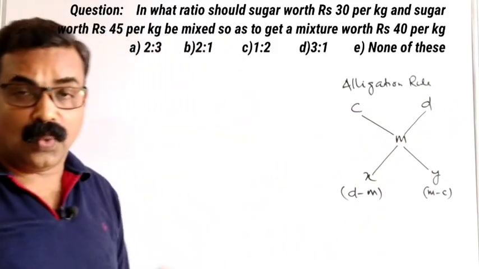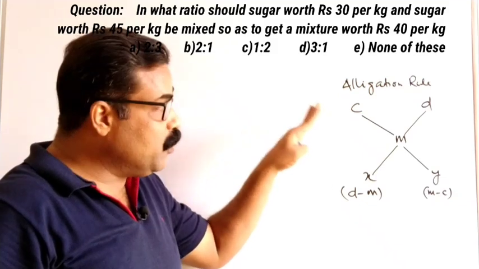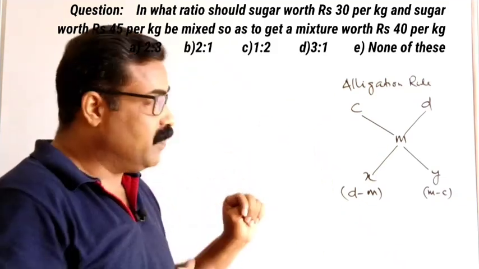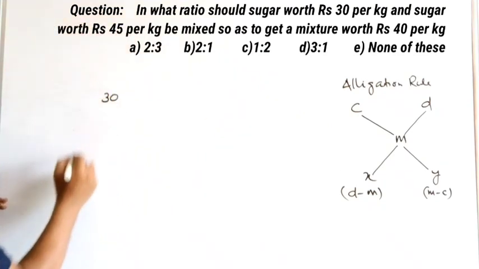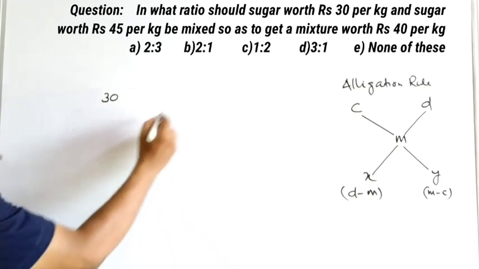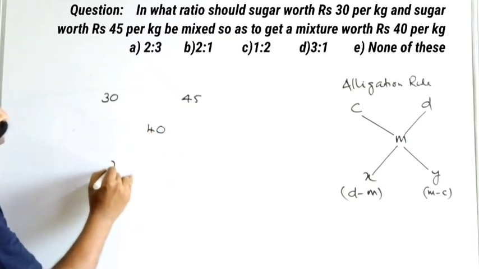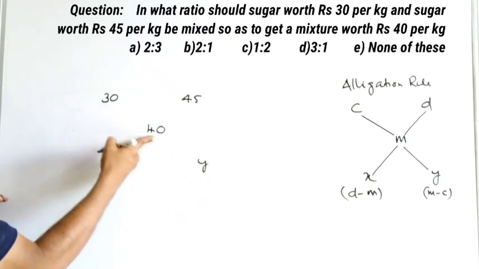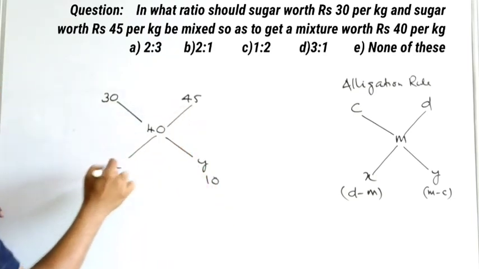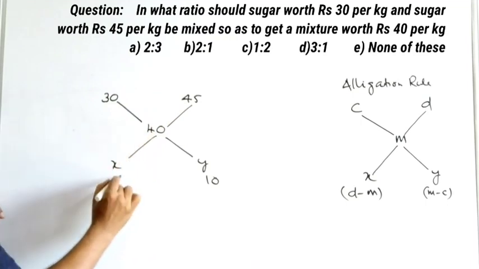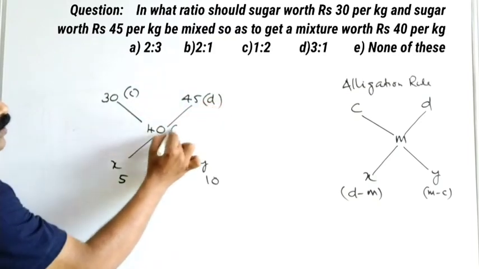This is the alligation rule. So now, according to this, we will put the values taken from the question. The cheaper value according to the question is 30, the costly, that is dearer value, is 45, and the mean value is 40. So we get x and y. Y is 40 minus 30, which is equal to 10, and x is 45 minus 40, which is equal to 5. This is the cheaper value, this is the dearer value, and this is the mean value.